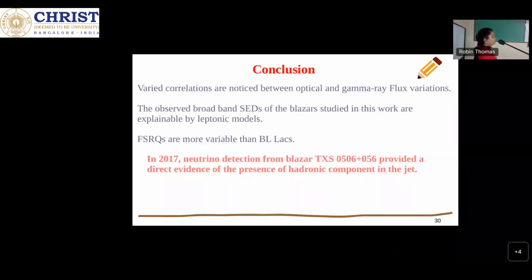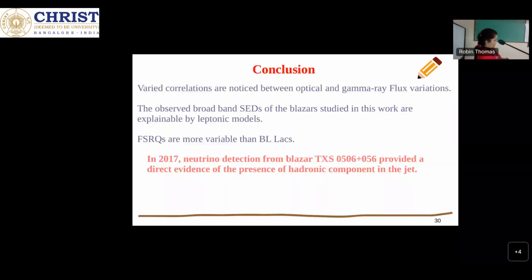Whether it is optical without gamma ray or gamma ray without optical, all the SEDs are well explained by the leptonic model only. And in the other work, we found that FSRQs are more variable than BLX. So by studying only the optical and gamma ray flux variation, we cannot constrain the leptonic or hadronic model responsible for the high energy emission.